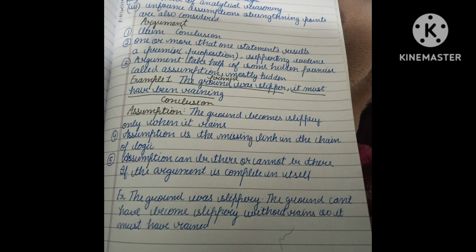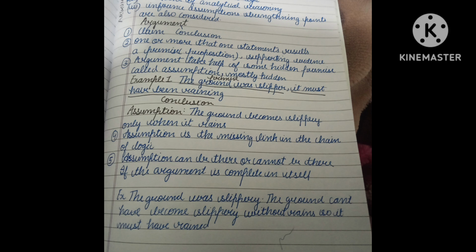Now let us consider example 1. The ground was slippery, it must have been raining. So the first part, the ground was slippery, is the premise, basically the statement provided to you, and the second one is the conclusion: it must have been raining. So the conclusion has been arrived at over here, and now the assumption. In example 1, what is the assumption? The ground becomes slippery only when it rains. So this is basically the logic, that the ground will only become slippery when it rains. It is a very normal thing to understand also.